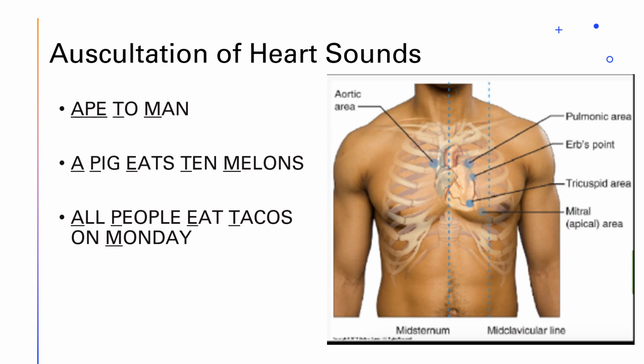Then we're going to repeat this entire thing all over again using the bell of our stethoscope. The reason that we use both sides of our stethoscope is because the heart has different tones of sounds, and we may miss abnormal sounds if we only use the diaphragm.